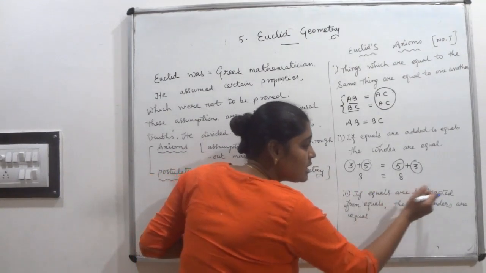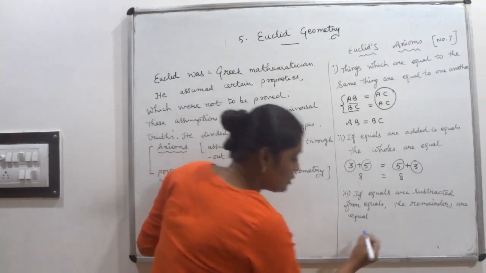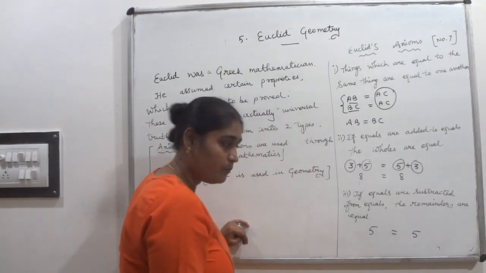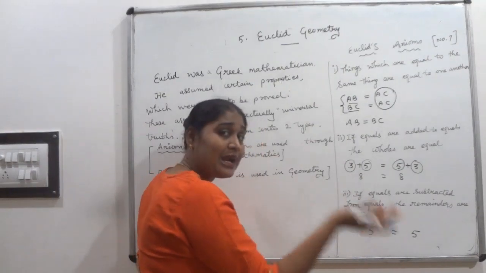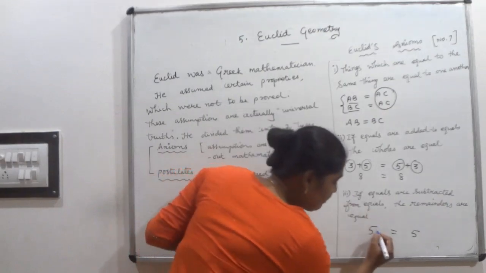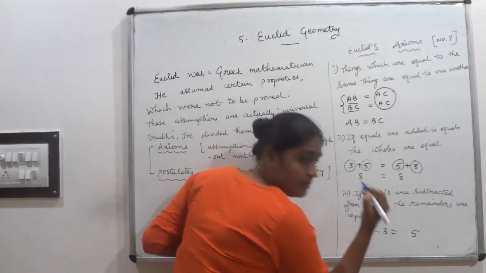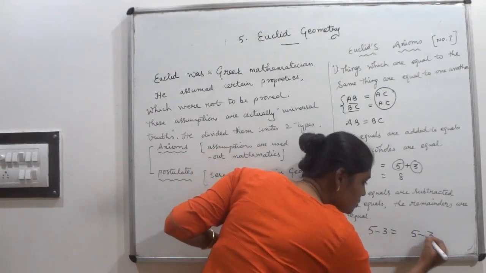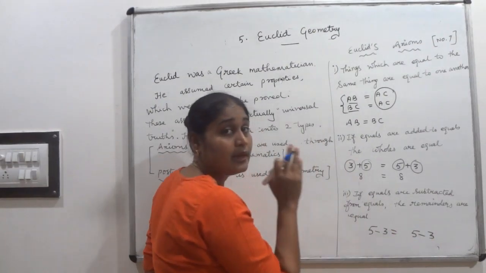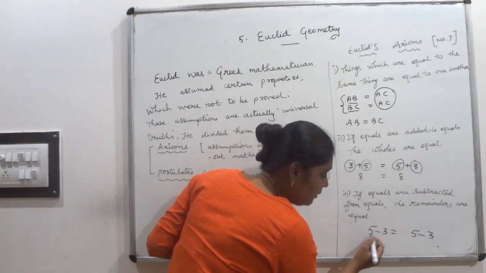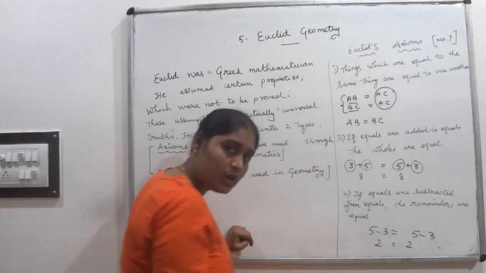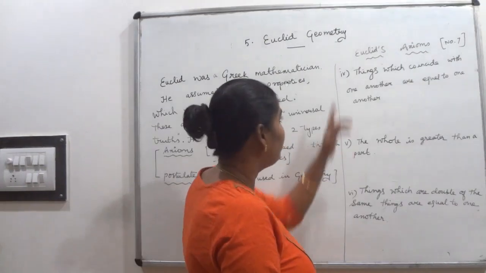If equals are subtracted from the equal. Suppose I am writing some equal, that is 5 equal to 5. I am going to subtract the equal things, then the remainders are equal. So I am subtracting the equal things. Suppose 3 I am subtracting here also, here also. Equals are subtracted from the equal, then the remainders are equal. See, look here. 5 minus 3 is what? 2. 5 minus 3 is what? 2. Understood? That's all.